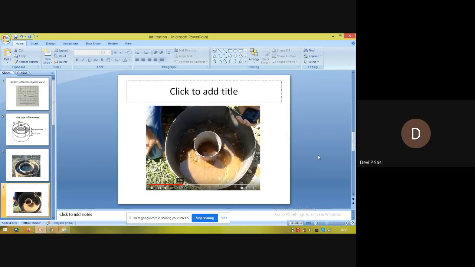First, the level you fixed is H1. If the second level you obtain is H2, then H2 minus H1 gives the infiltration rate. Then H2 minus H1 gives the infiltration capacity of that soil.